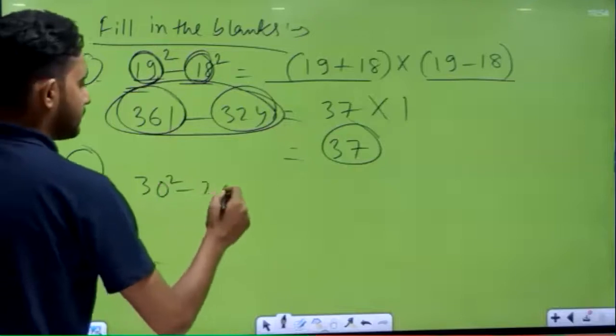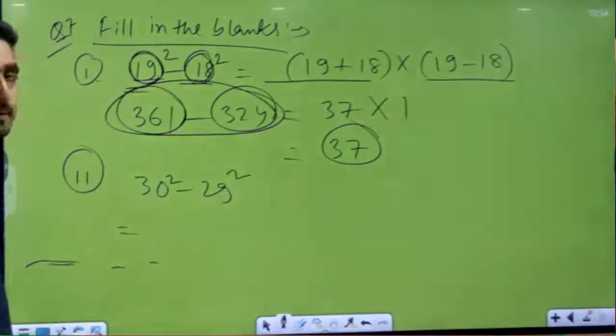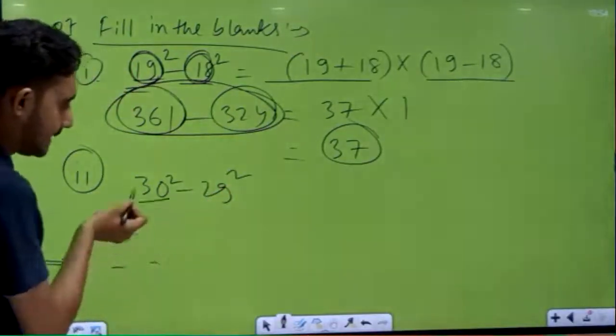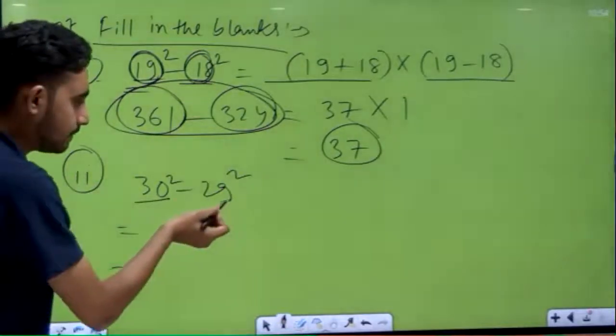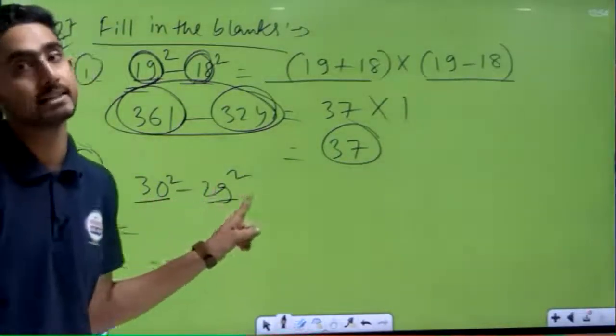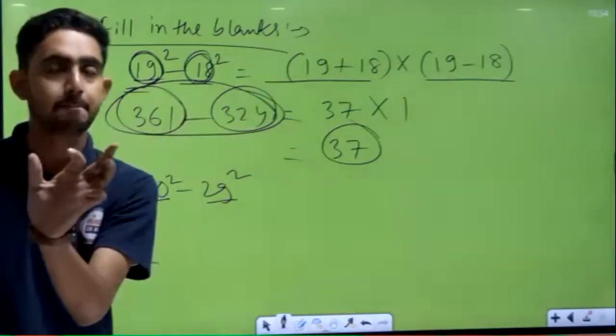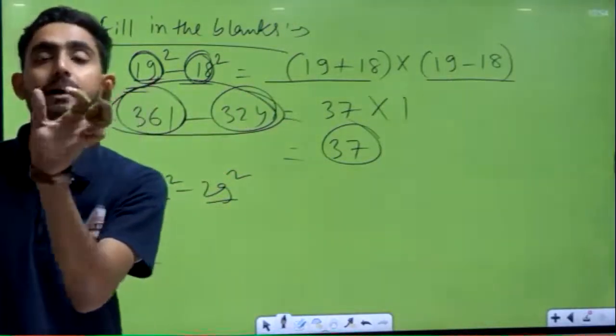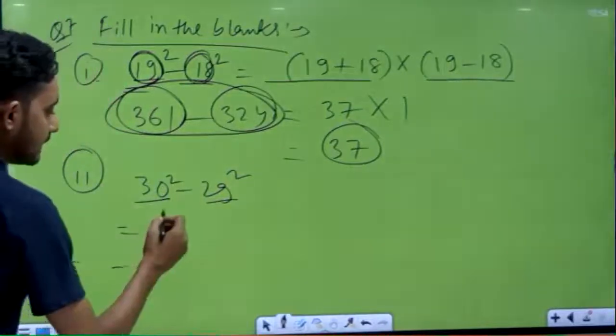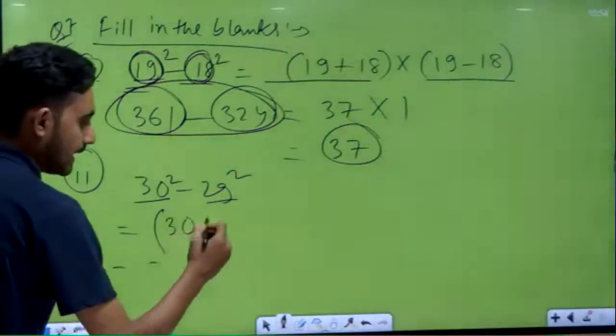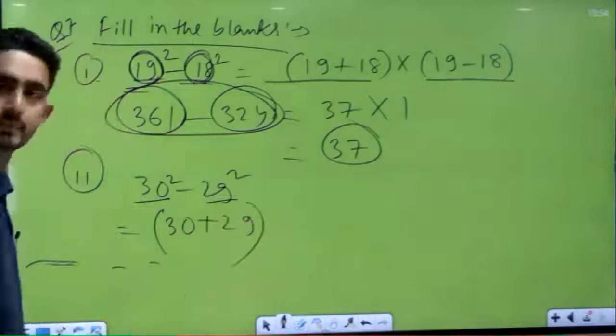Next question, 30 square and 29 square. Just try to understand properly, है ना? This is considered A. This is considered B. A square minus B square. So what is the formula? A plus B multiplied by A minus B. So we can write A plus B in one bracket, correct?